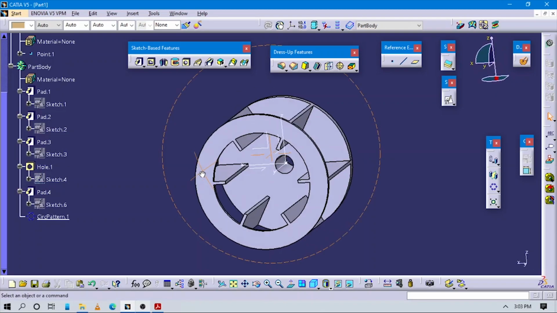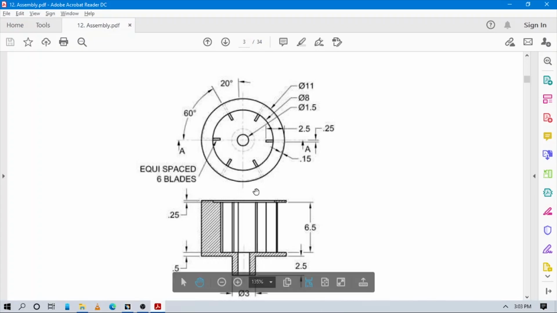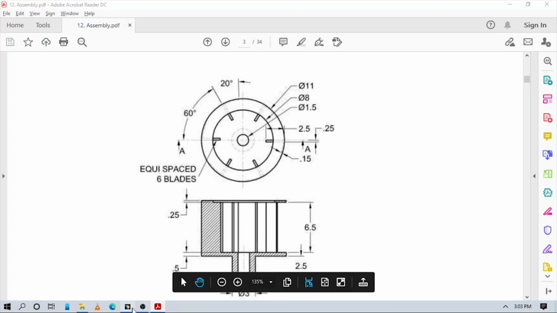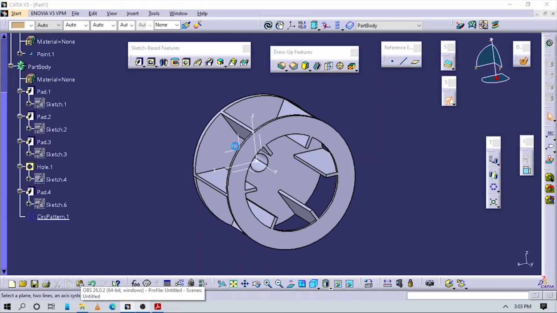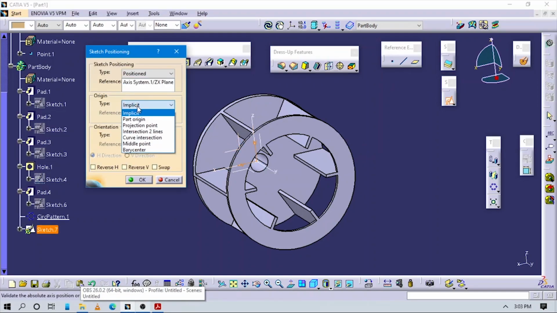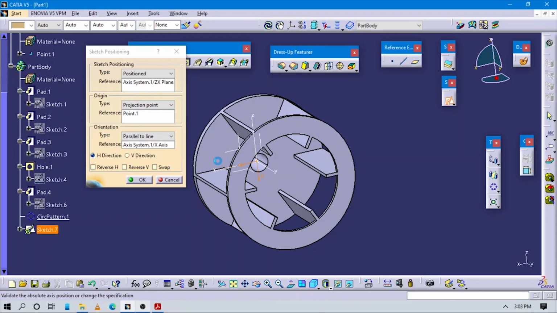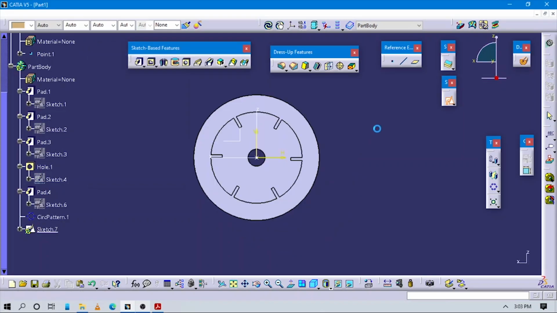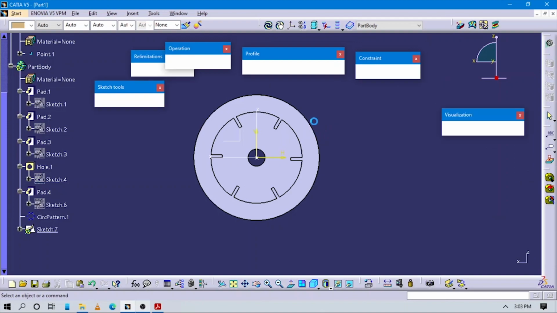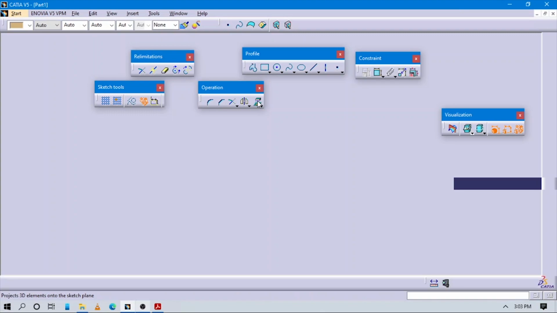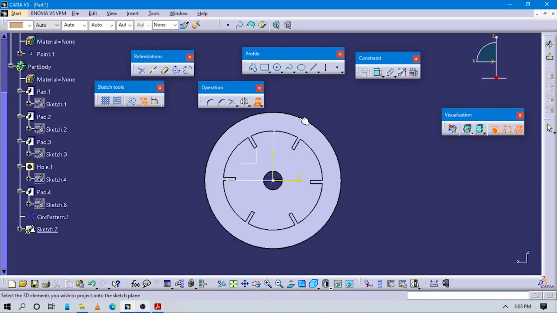And let's move to create the next part. Here you can see we have to create some insert part also. To create this, again go to sketch positioning, select this ZX plane and the projected point as this. The orientation should be parallel to this. Now here you have to go to the operation tab and select project 3D element and select this outside radius,